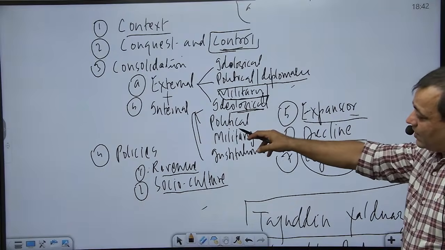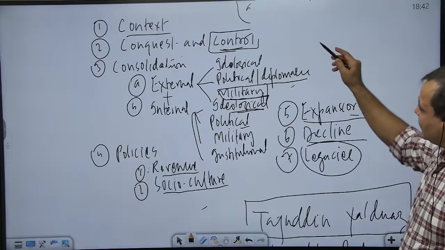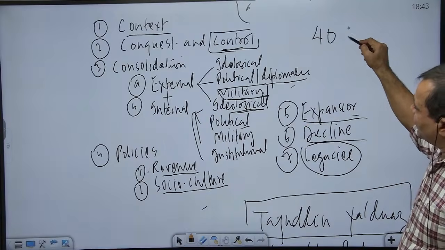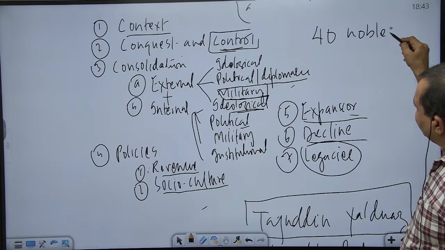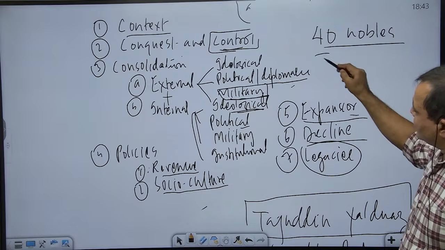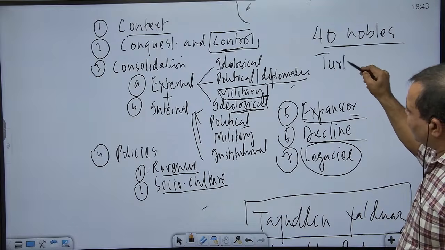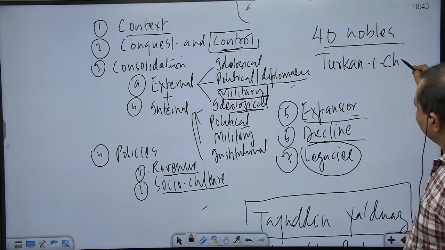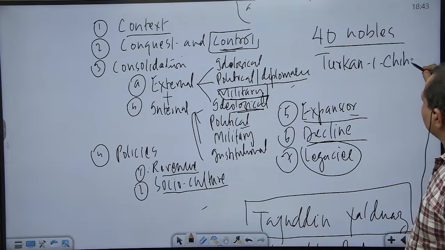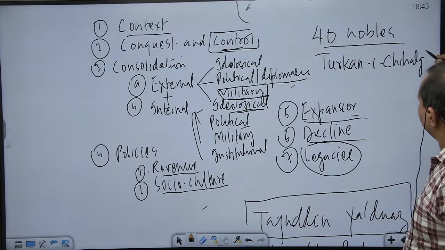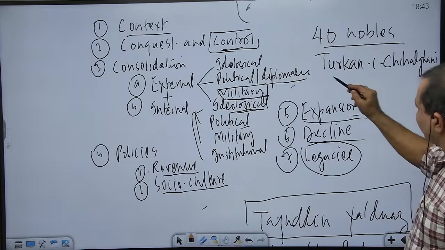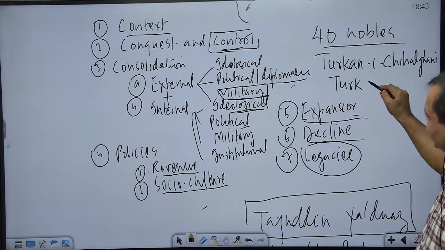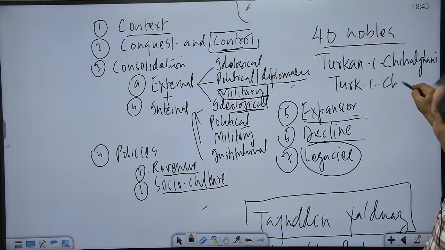If we take note of political consolidation internally, you must be knowing that he made a group of 40 Turkish nobles, and these Turkish nobles are called Turkane Chihalgani, or in a more simplified version, Turke Chalisa.